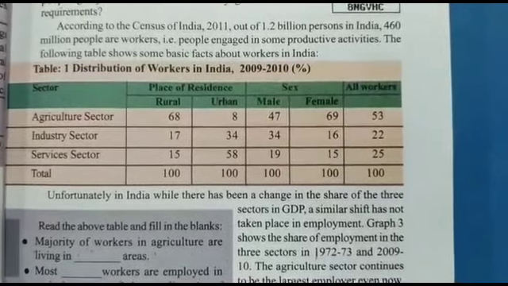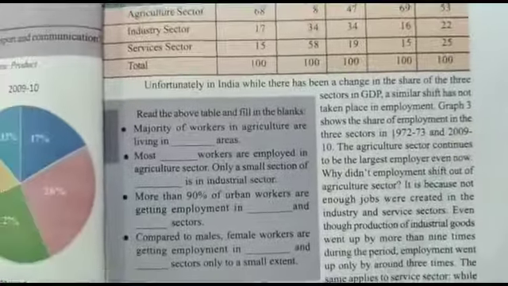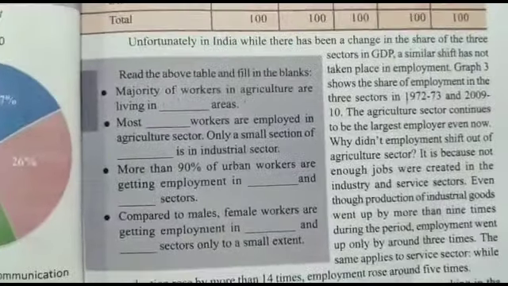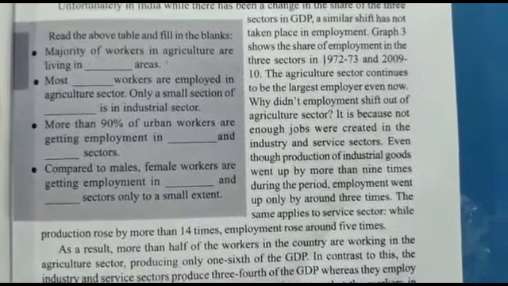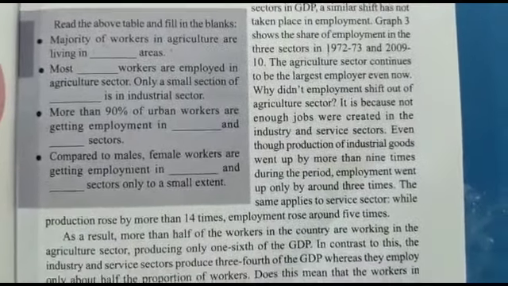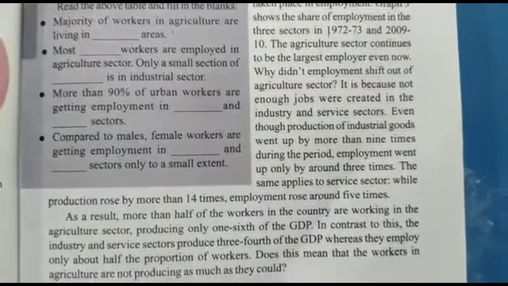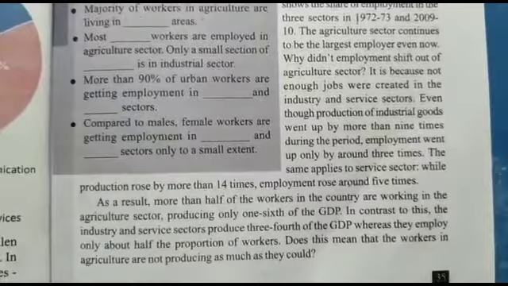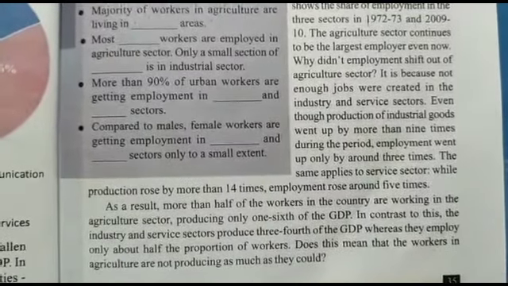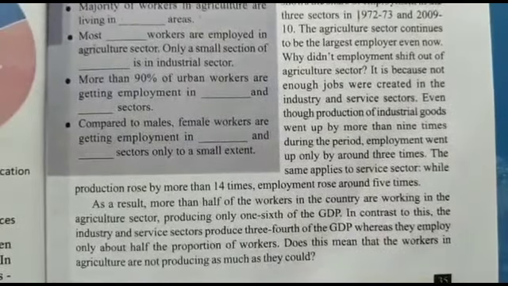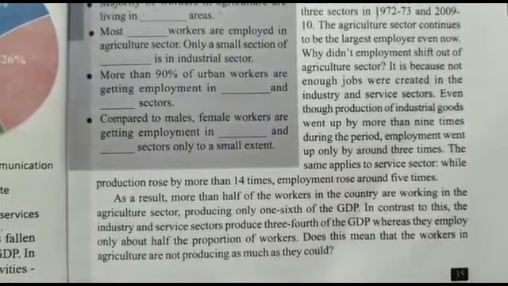We can also observe that there is a change, with people shifting from the industrial sector. Goods went up almost 9 times. There is a drastic change, but the production has come out only 3 times. So in this way, we can observe people shifting from agriculture to industry, and from industry to the service sector, and by finding out the working life in the different sectors, we can understand it in a better way.